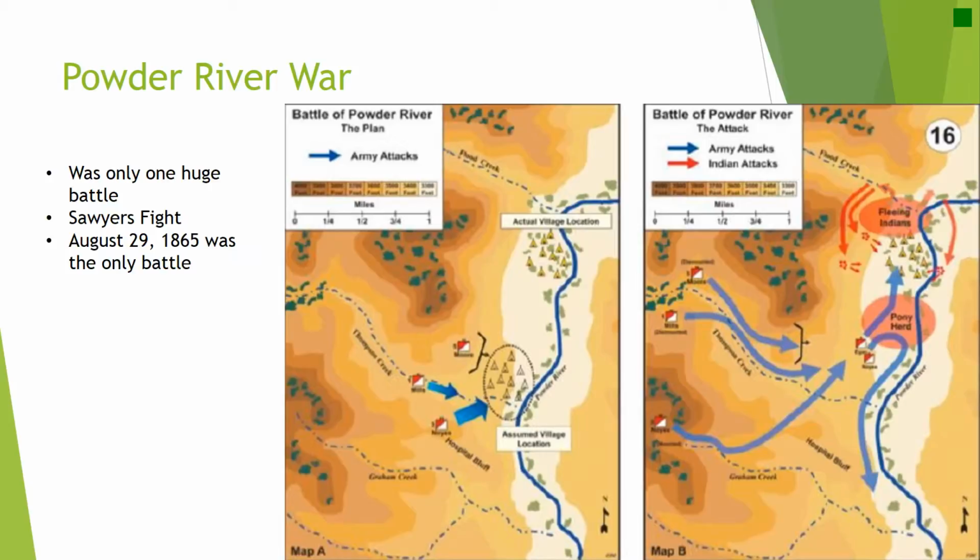A few days later, a small party of soldiers and civilian surveyors were attacked by the Arapahos in what became known as the Sawyer's Fight. 3 Americans were killed, and it marked the last skirmish of the Powder River War.